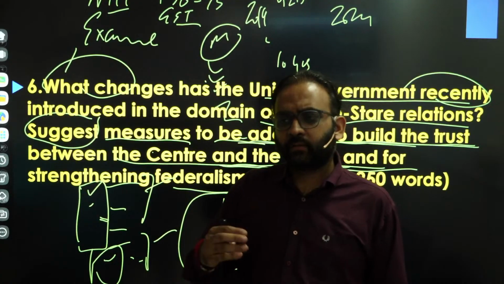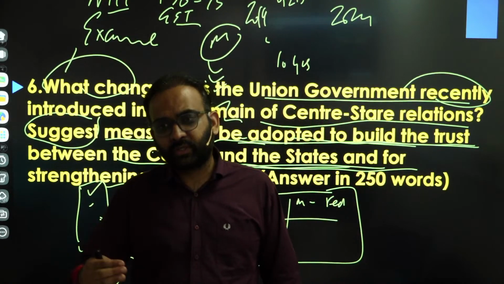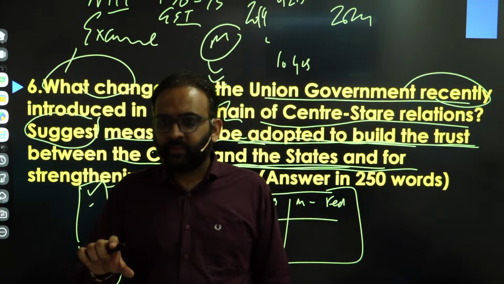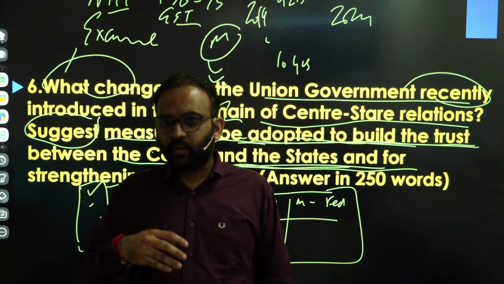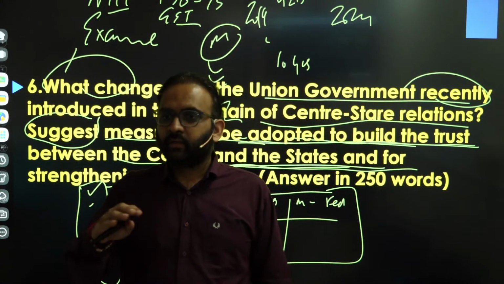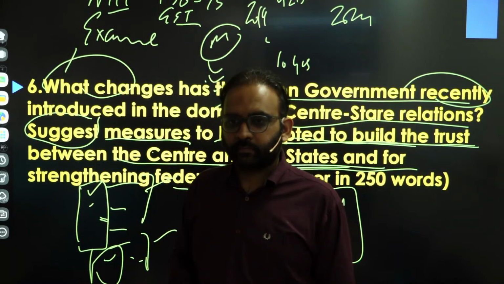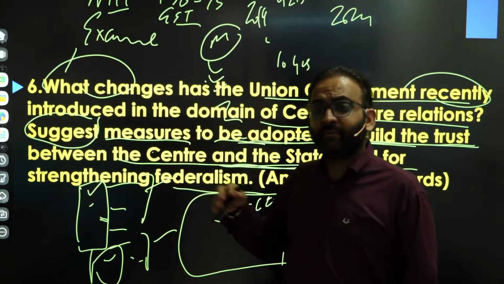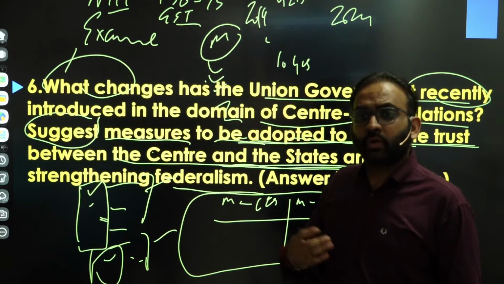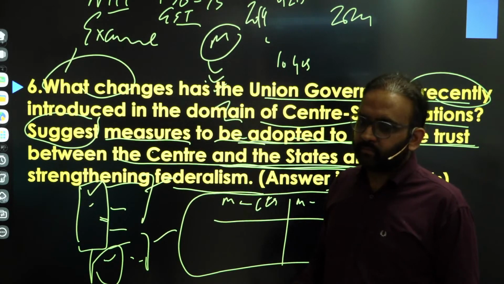Or the UDAY scheme, where the central government supports states in rationalizing and reforming their power sector, so that the power companies are no longer in losses. Get the point? So that's also the revival of the Inter-State Council and zonal councils by the Modi government, right?